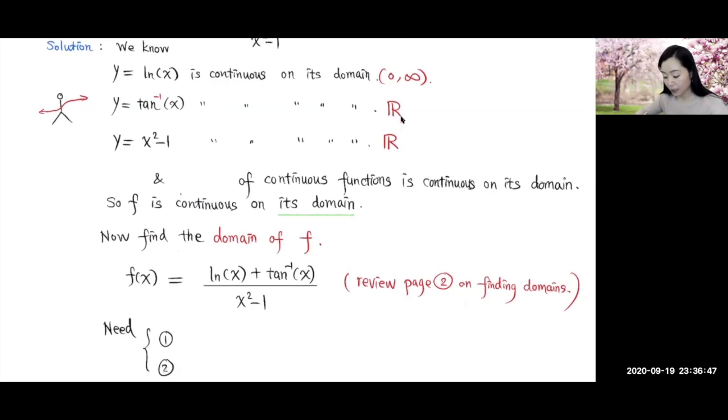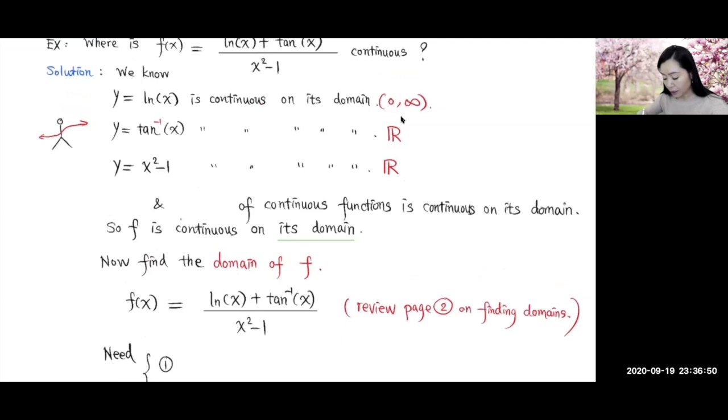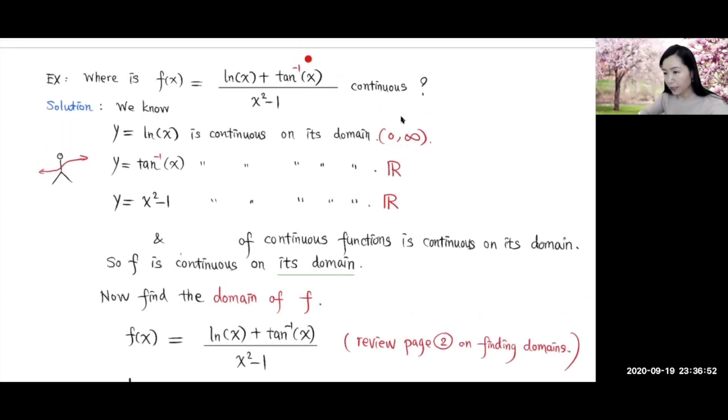Now, over here, this function is first the quotient of this and that, and the numerator is the sum of these two functions. The sum of two continuous functions is again continuous, right? So this numerator is a continuous function on its domain.